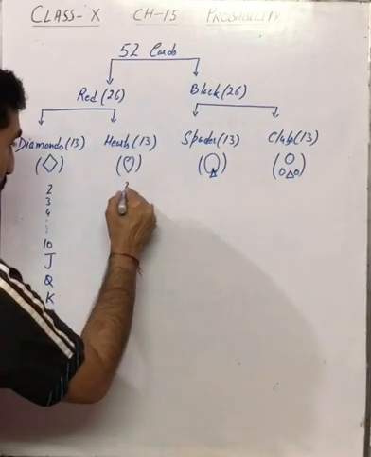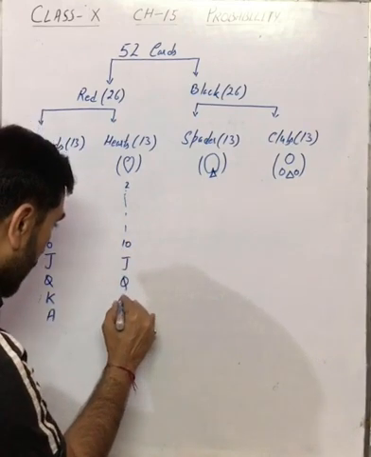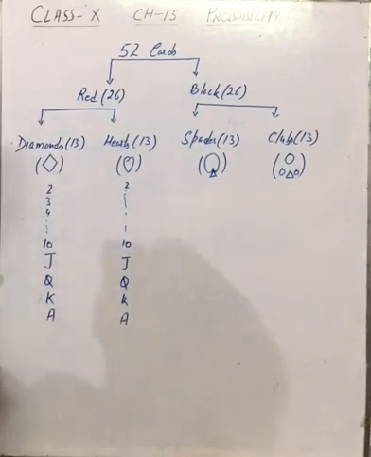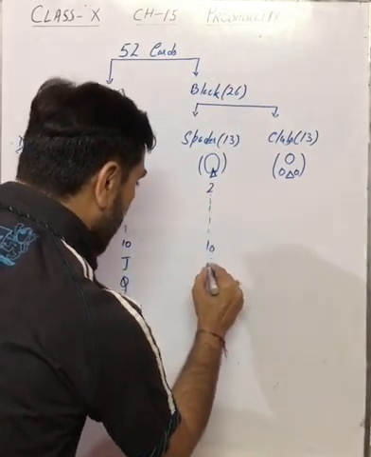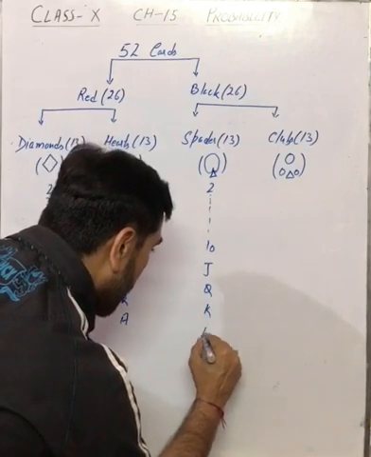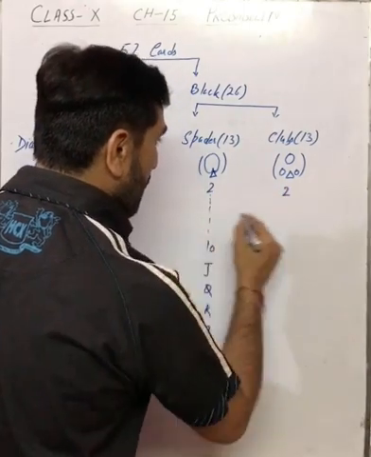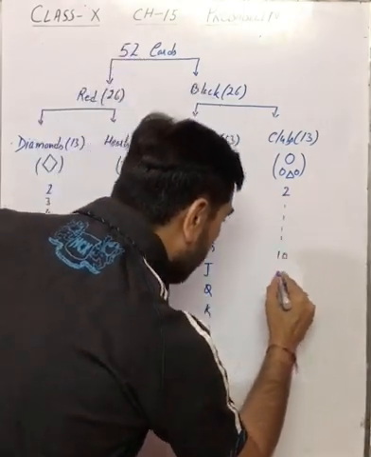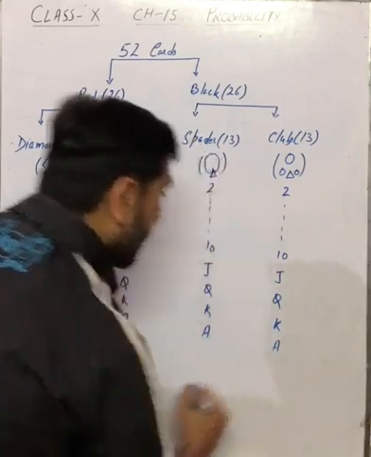Similarly in the other suits, 2 to 10, then jack, queen, king and ace.